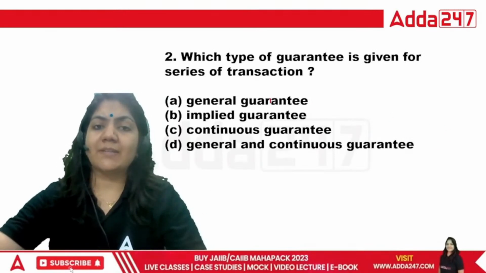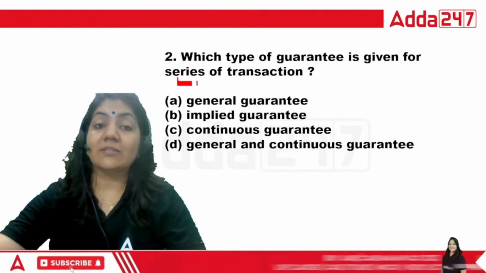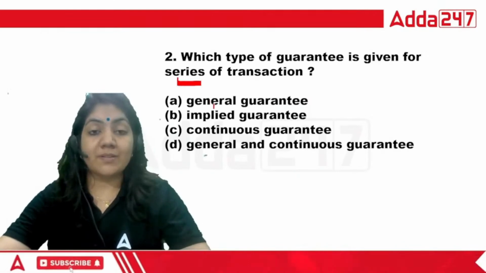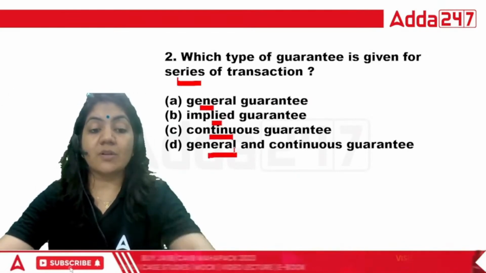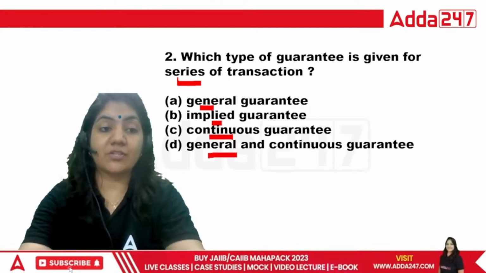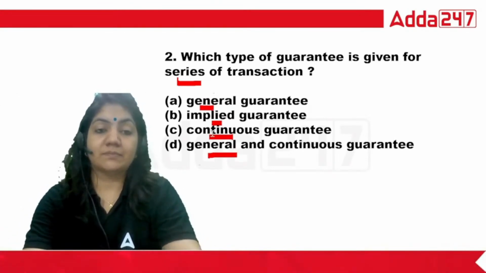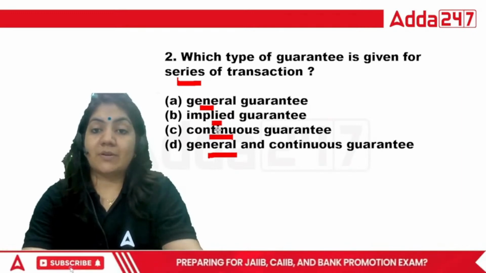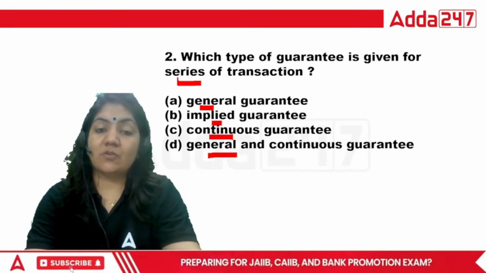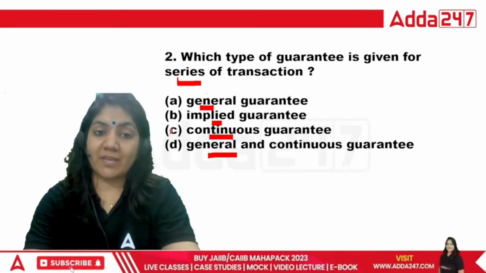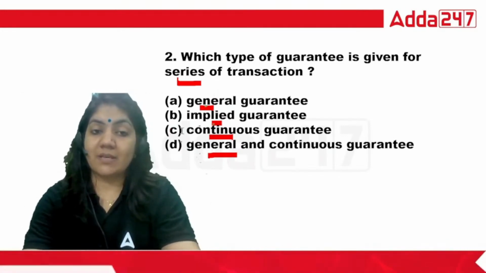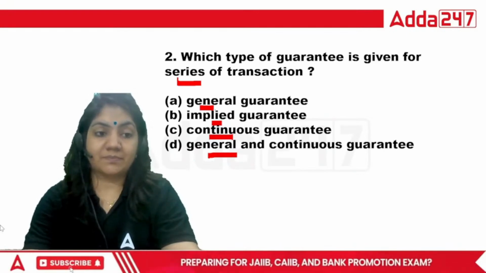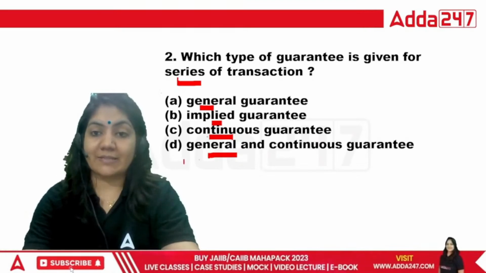Which type of guarantee is given for a series of transactions: general guarantee, implied guarantee, continuous guarantee, or general and continuous guarantee? Which of the following is the right one? That is important, because in the contract of guarantee there are 2 types of guarantee. The first one is specific guarantee, and the second one is continuous guarantee. Could anyone tell me what is the exact answer for this one?